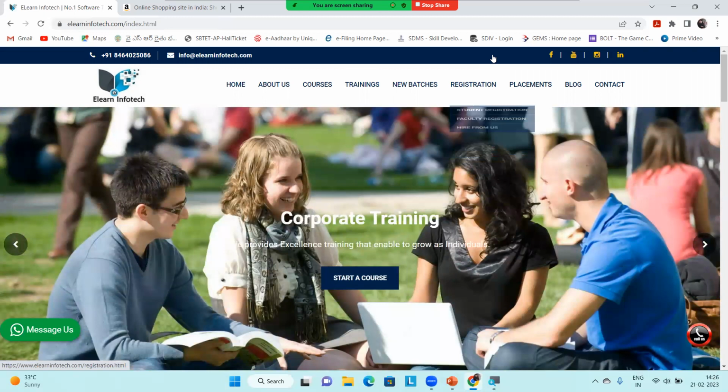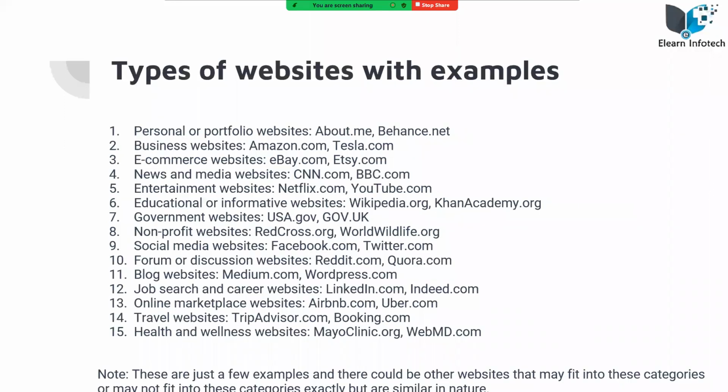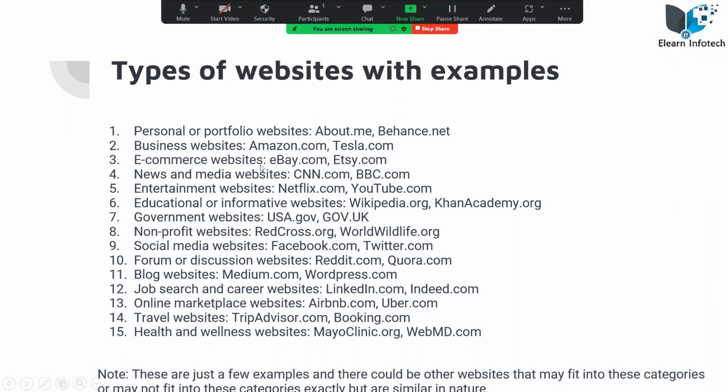Coming to the dynamic website, as we discussed, let's check some image. Here you can see that there are different types of websites, like business websites, as we just now discussed, like Amazon and Tesla, and ELearn InfoTech is also a business website. And e-commerce websites, they are going to sell things. Amazon.com also comes under business website and under e-commerce. E-commerce is like shopping, right?